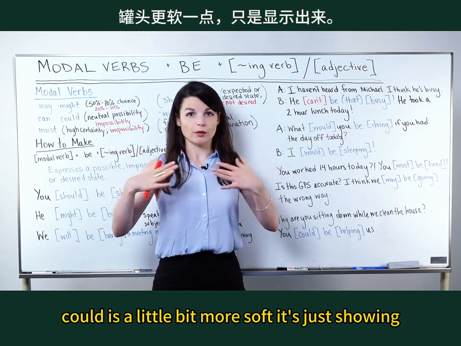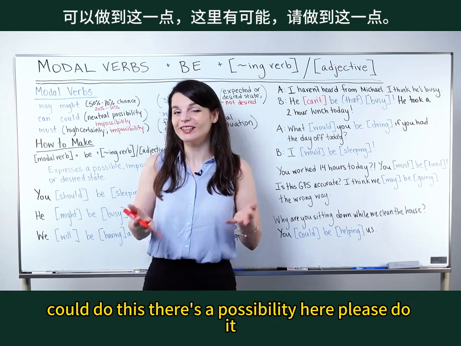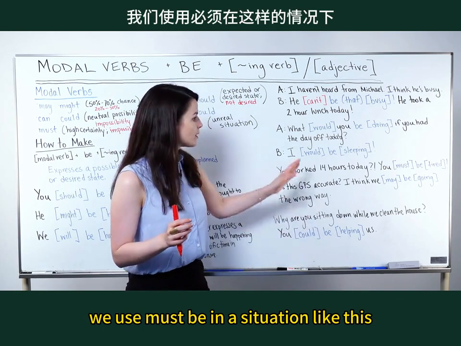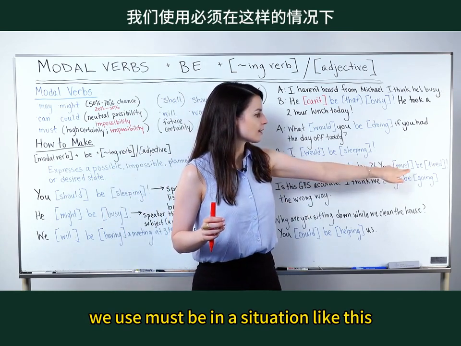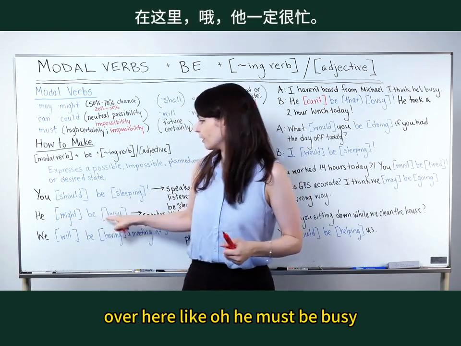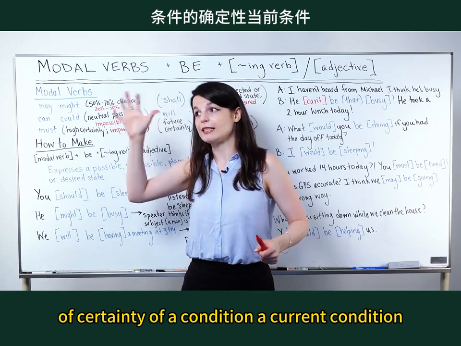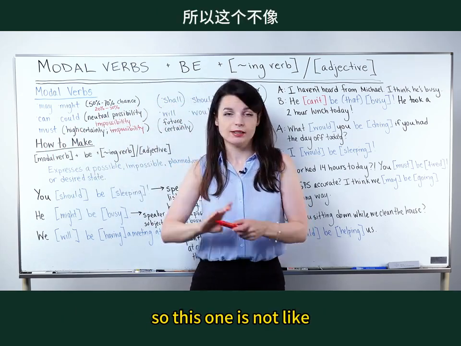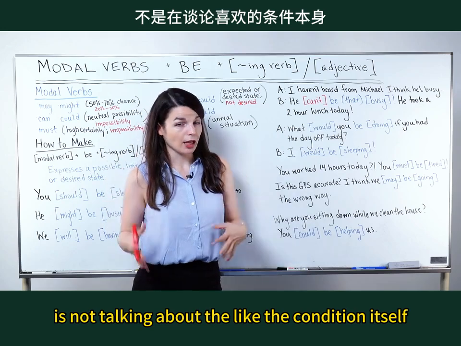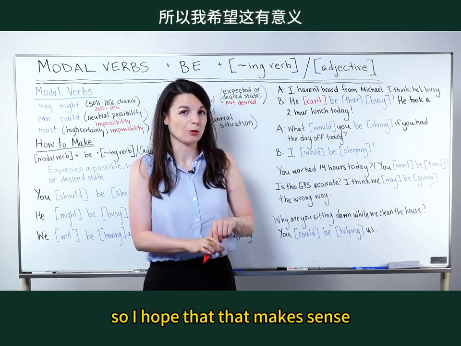Could is a little bit more soft. It's just showing you could do this. There's a possibility here. Please do it. So don't use must in a pattern like this. We use must be in a situation like this. You must be tired. Or like I talked about over here, oh, he must be busy. So there's a high level of certainty of a condition, a current condition. So this one is not talking about the condition itself, but rather an expected action in the future. So I hope that makes sense.